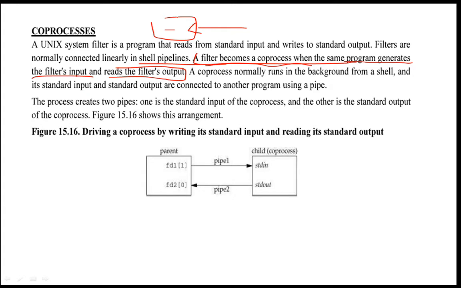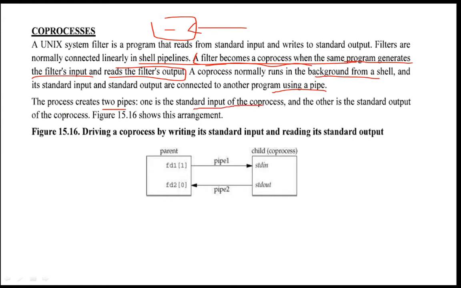A coprocess normally runs in the background from the shell, and its standard input and standard output are connected to another program using a pipe. With an example, we will see how this is done. The process is going to create two pipes.